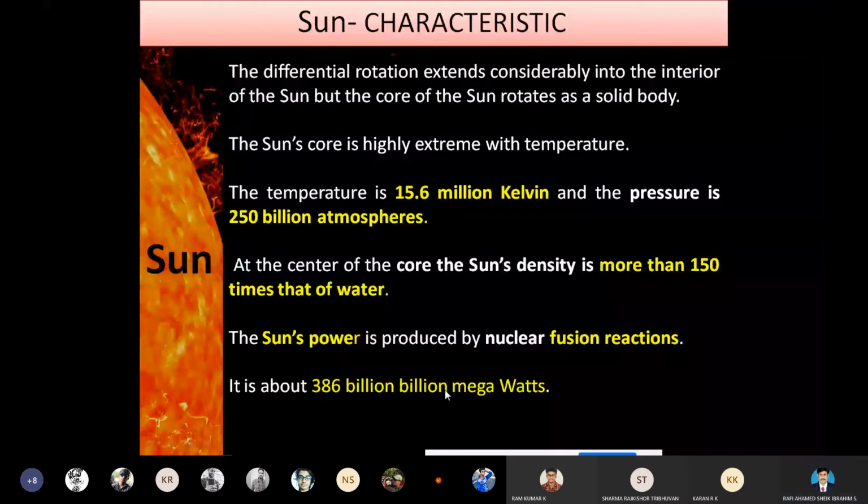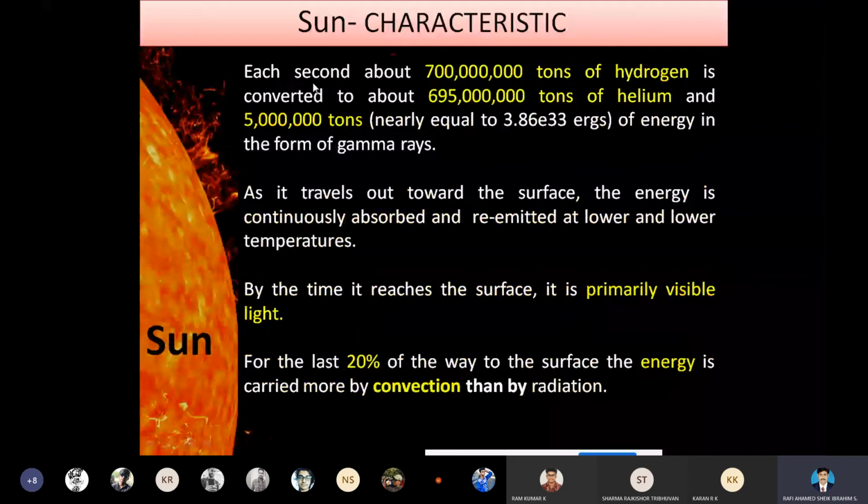Next, in each second, about 700 lakh tons of hydrogen is converted to about 695 lakh tons of helium and nearly 5 lakh tons of energy in the form of gamma rays.